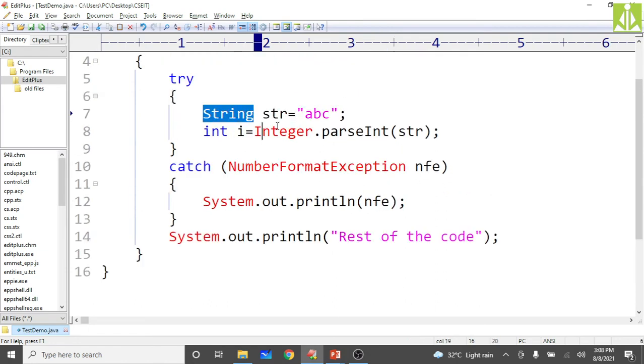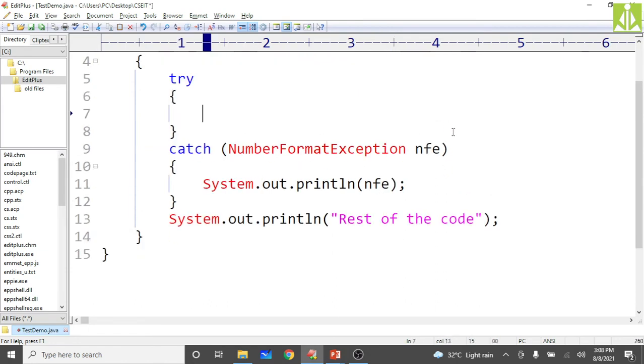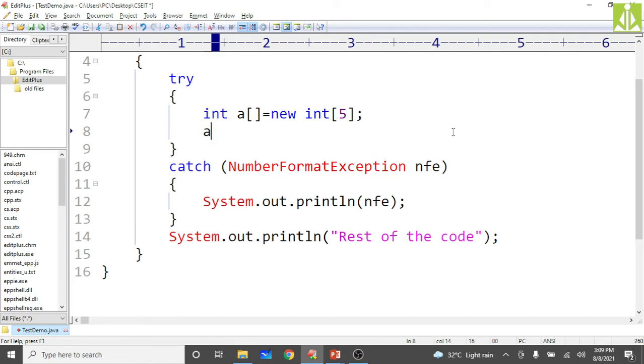What I have to do, in my try block only I will keep all these things, because I need to monitor that code. So first create the array. Int a of equals to allocate the memory dynamically, that int of 5. Now how many elements in my array? Only 5 elements. So what I am trying, a of 10 I am trying to access, equals to 50 I am saying. So this is something going beyond the index boundary.